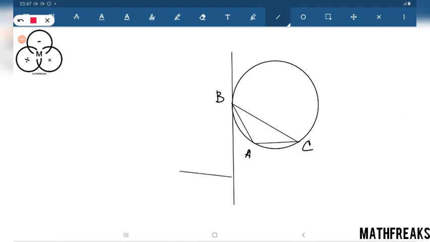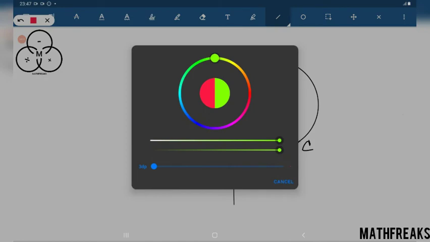That this tangent is perpendicular to AC. That is AC extended, same thing only. Now we need to find the measure of angle ABC.